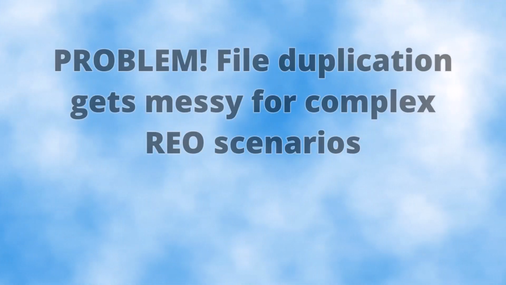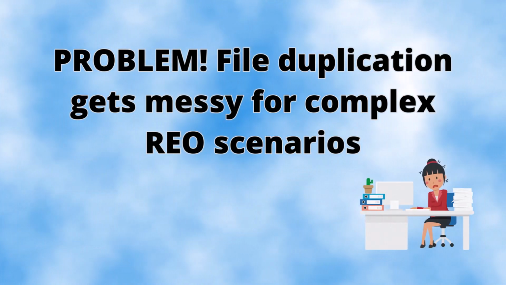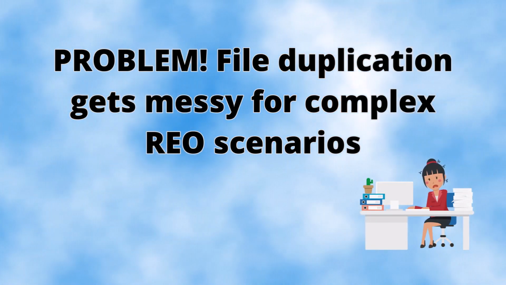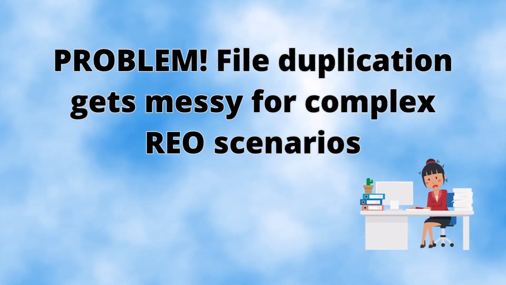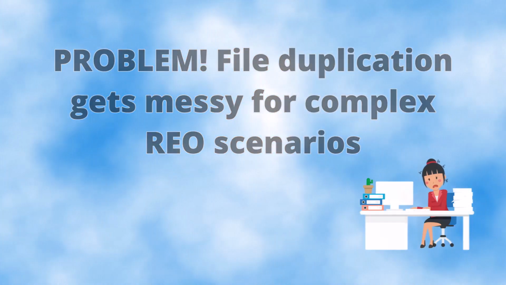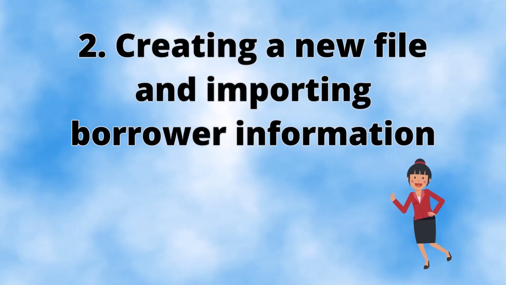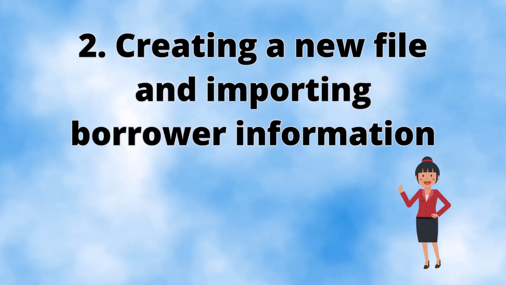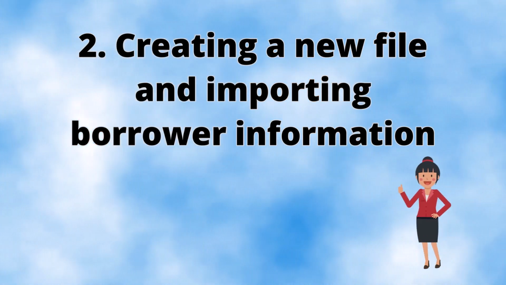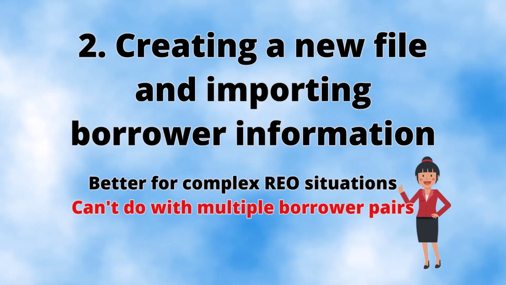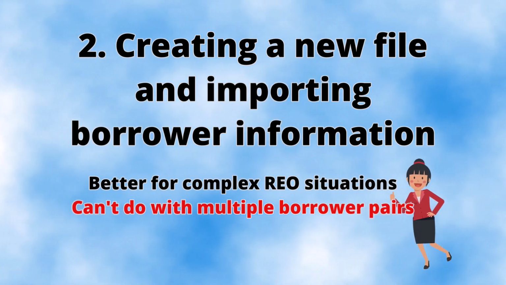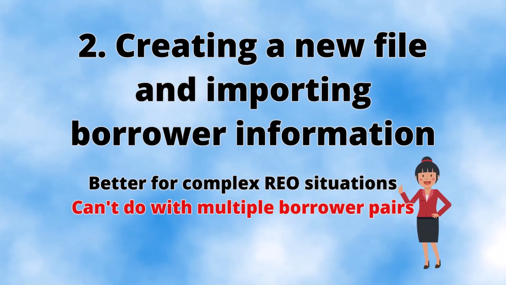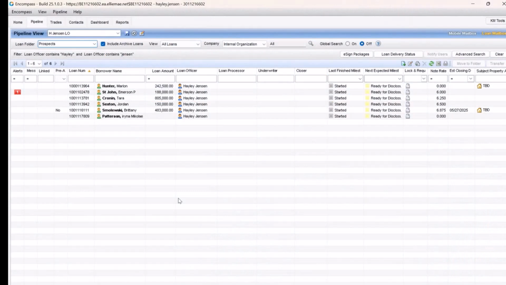Now, when doing a file duplication, information related to property values from a complex REO list may not pull over so nicely. Which brings us to method number 2, creating a new file and importing borrower information. While this method takes a little longer, it handles complex REO file information much better. But do note, this method doesn't work if you have multiple borrower pairs. So let's walk through this process.